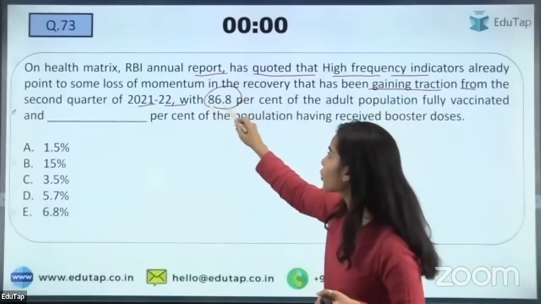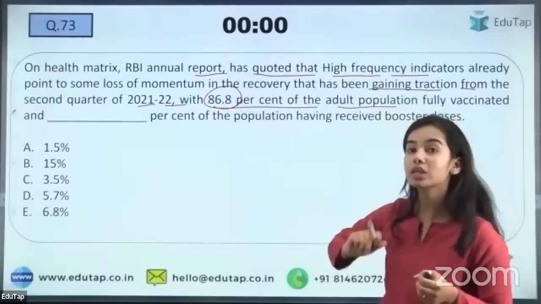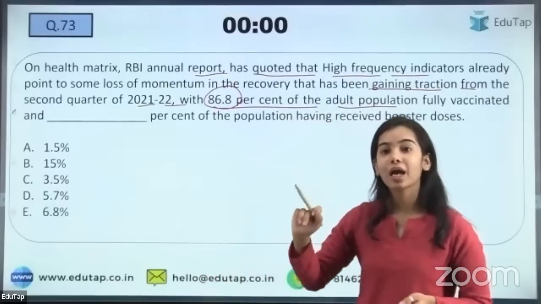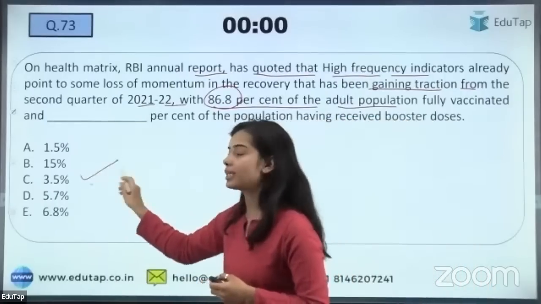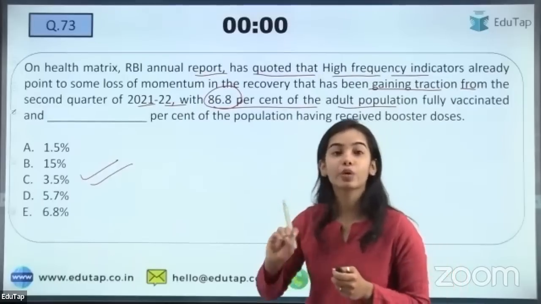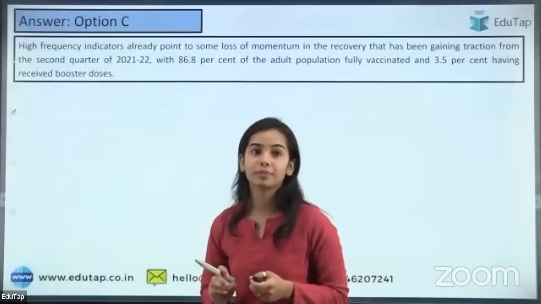With 86.8% of the adult population having got the vaccine dose, there is a booster dose that has been received by, I'm getting the answer 3.5%, and that is correct. The answer is 3.5%. So 3.5% of the population have received the booster dose.